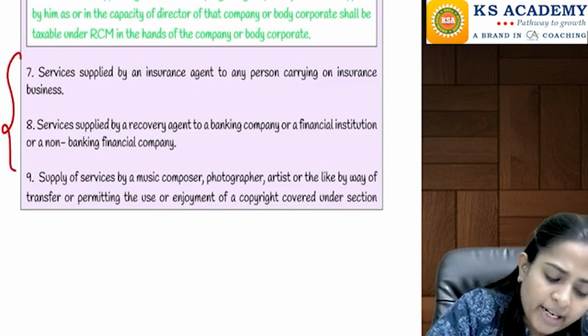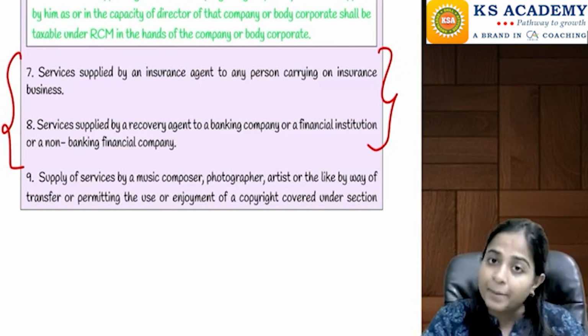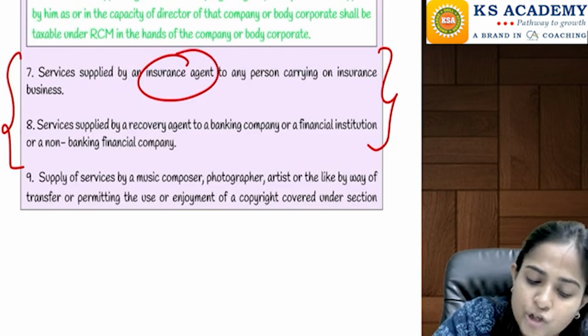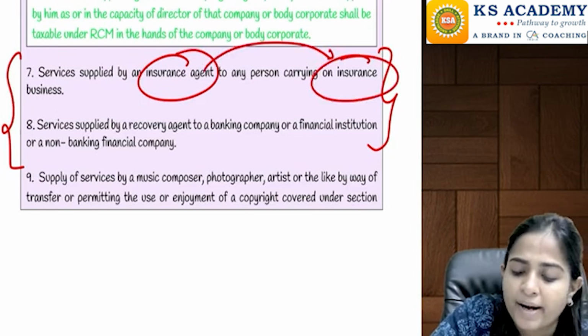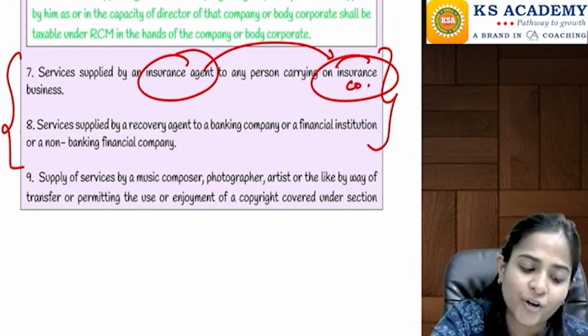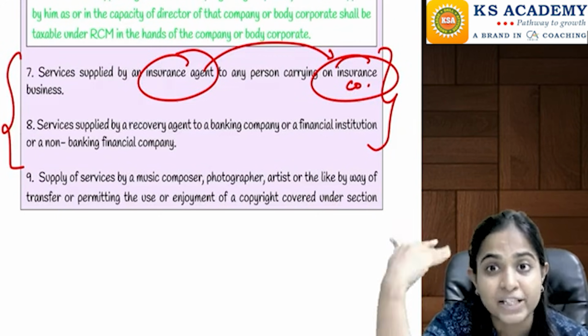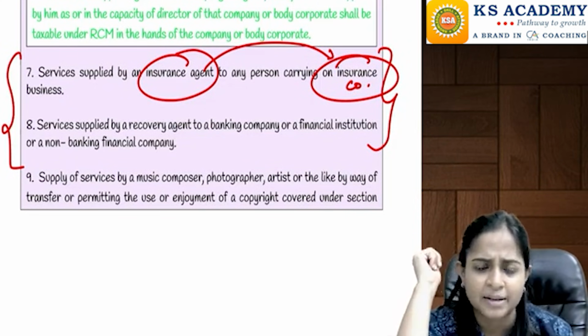Then let's go to the next 2 pointers, point number 7 and point number 8. Very, very simple, very, very important. Let's say there is an insurance agent who is providing service to an insurance company. Agents are appointed by the insurance company, where the agents do the work on behalf of the insurance company. They get clients for the insurance company, and for that they get some commission.